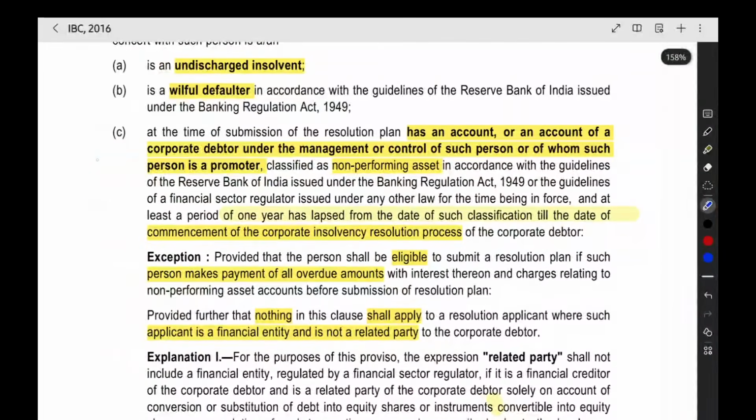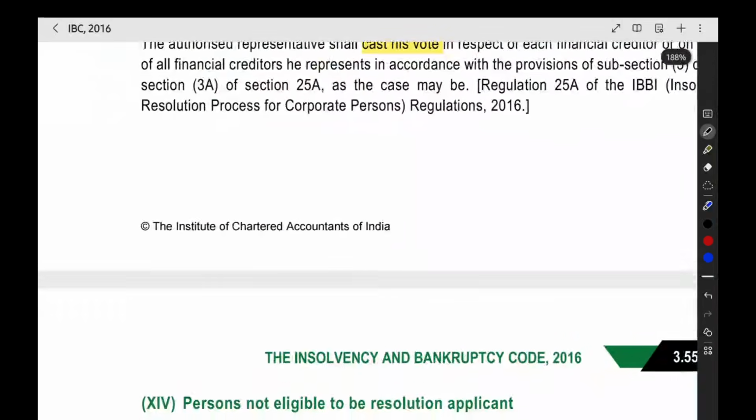Then, this is one tricky point. The resolution applicant has an account, or an account of a corporate debtor under the control of whom such person is a promoter, classified as an NPA. So simply you can understand like this.